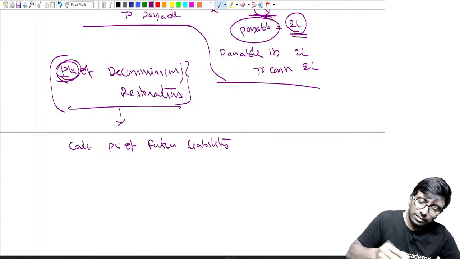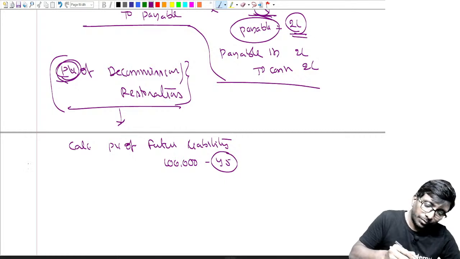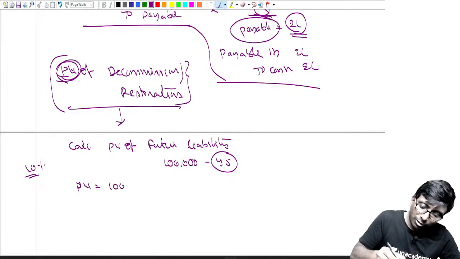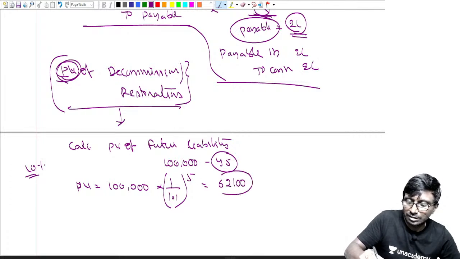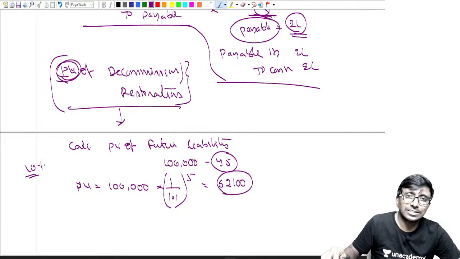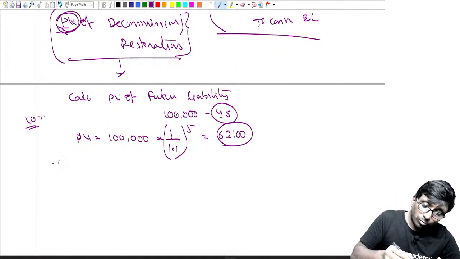Okay, we'll calculate, because if they say, sir, 1 lakh rupees will be happening at the end of the 5th year, discount rate is equal to 10%, then what is the present value of it? Present value of it will be 1 lakh into 1 divided by 1.1 to the power of 5. That is equal to 62,100. Something will come, not the exact amount, some rough figure.